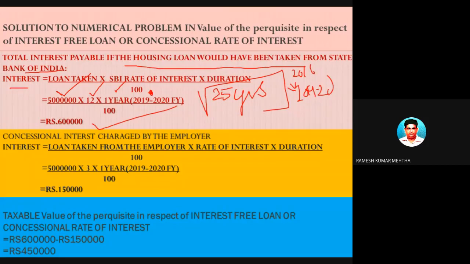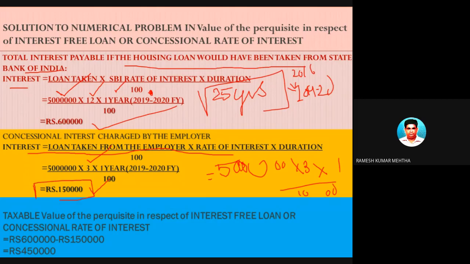But what this guy has done, this guy is very intelligent, because Mehta sir is always intelligent. He has taken this loan from the employer, and the loan rate of interest is only 3%. So he is paying how much? 50 lakhs into rate of interest 3% into 1 year. So he is paying only 1,50,000 rupees. As the loan is taken from the employer JSPM, he is being charged 1,50,000 for the financial year 2019-20.